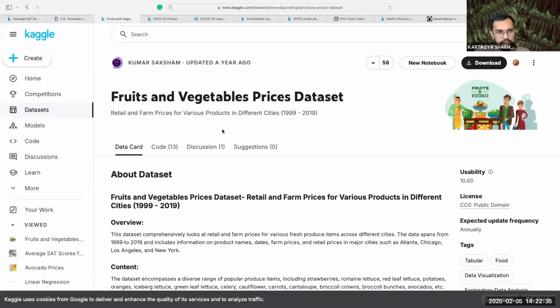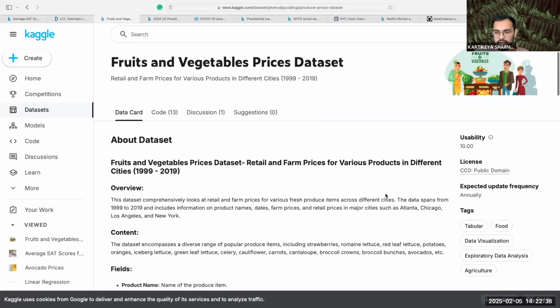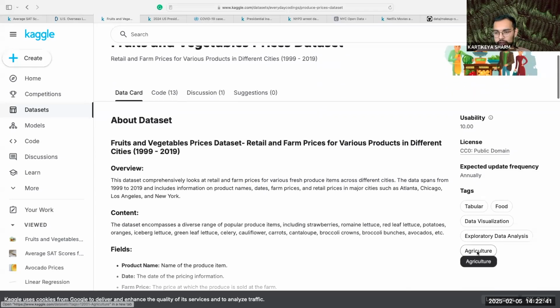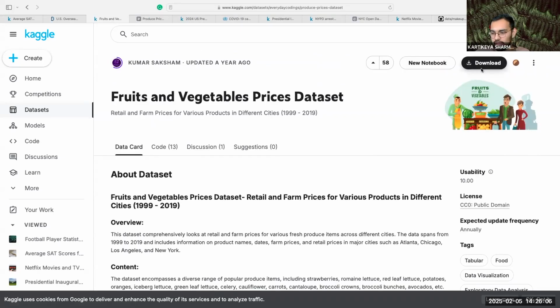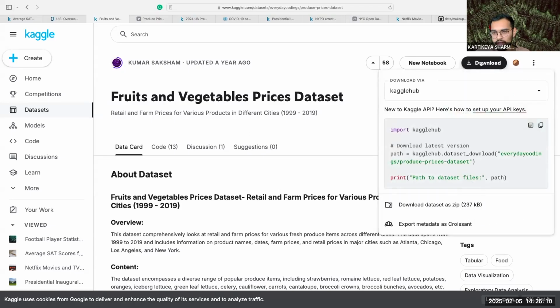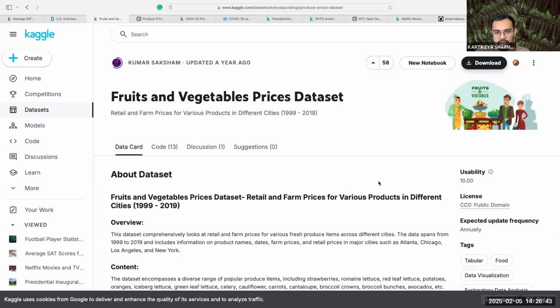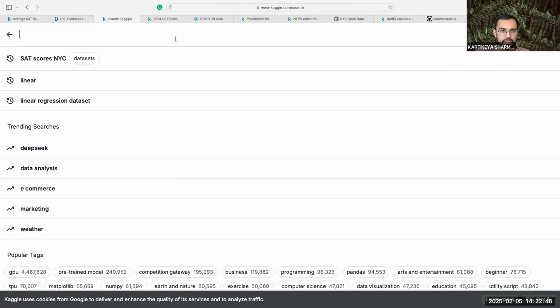I'm going to switch back to Kaggle again, but we're going to look at a topic in agriculture. Over here on the top right, you see a download button. Once you make an account, you can just click this download button and then download dataset as zip file. So now I have a CSV file downloaded. By the way, I'm finding these just by searching in the search bar.